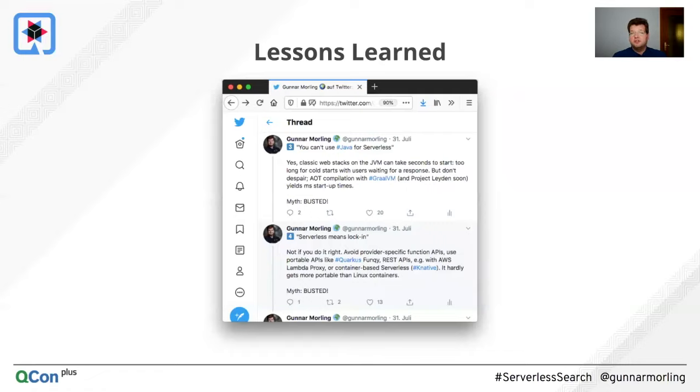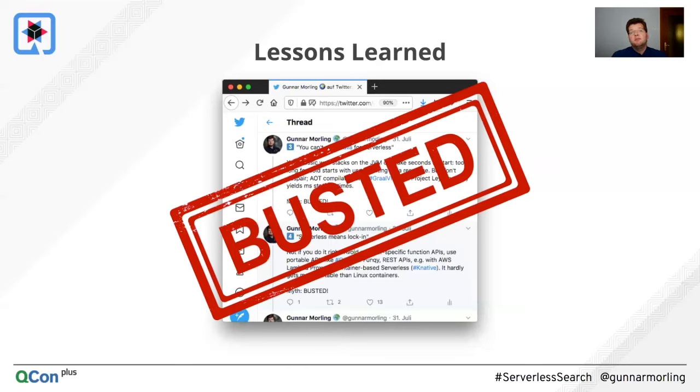As you have seen, there's a very good portability story here. You could move this functionality to other clouds or even to Kubernetes or Knative, and you wouldn't have any sort of lock-in at all. And I would say those myths, I hope I could help bust them a little bit.